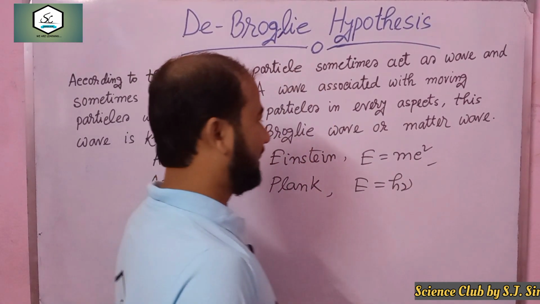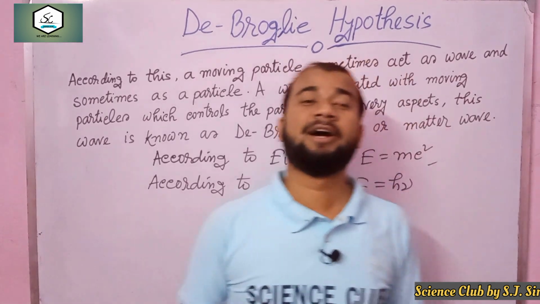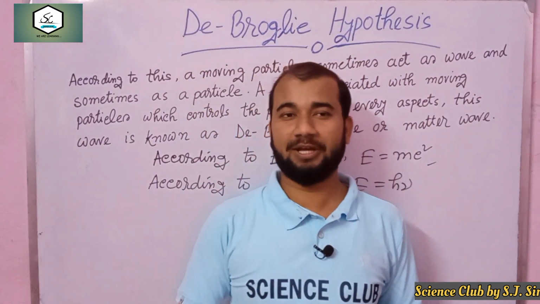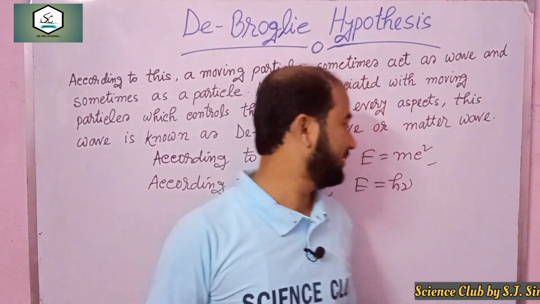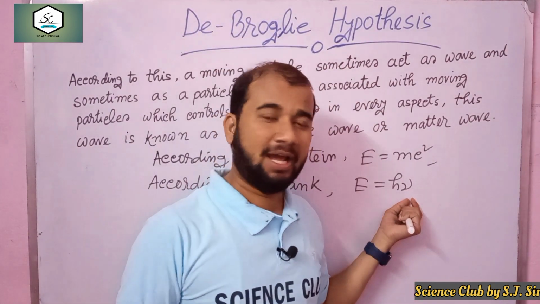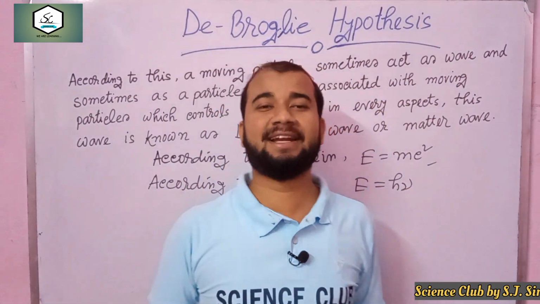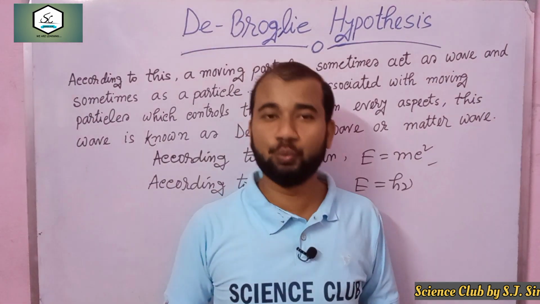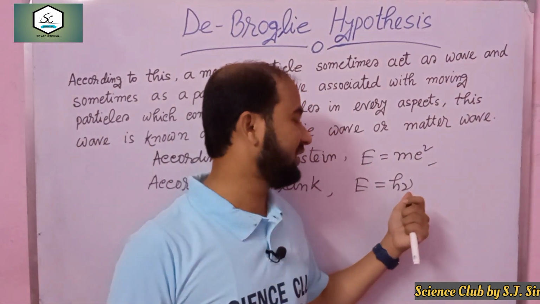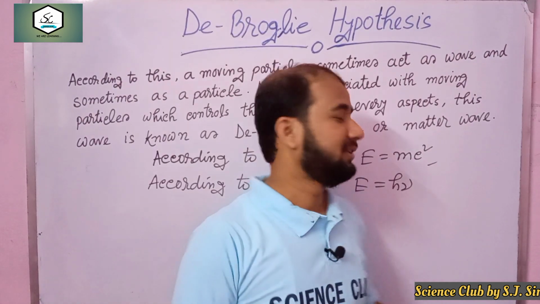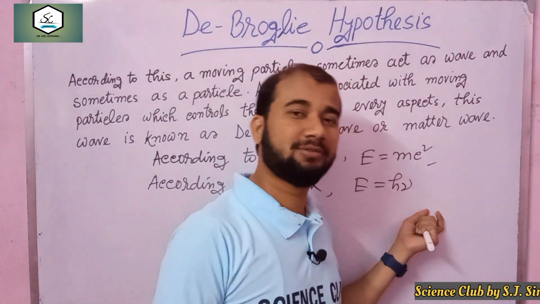Now Einstein says that light consists of particles, that is photons, and each photon carries energy h nu. h is the Planck's constant, nu is the frequency. This is the energy of a photon.